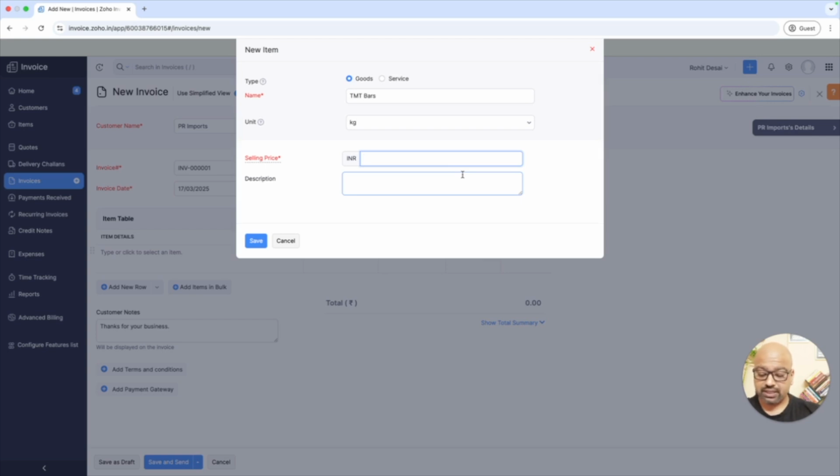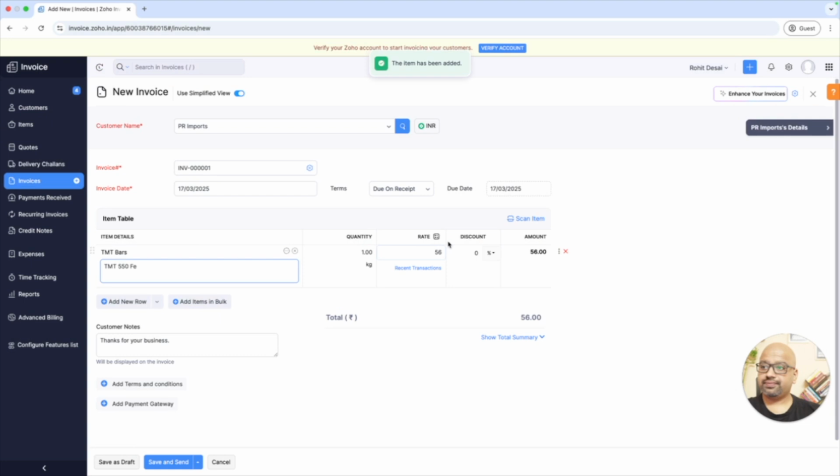So I'll say it as 56. Yep, 56. TMT 550D, or we call it Fe, right? Okay, Fe. So we'll save it. This is the quantity. I'm going to export around 20,000. So that's the volume, and that's the price I'm going to export the product for.